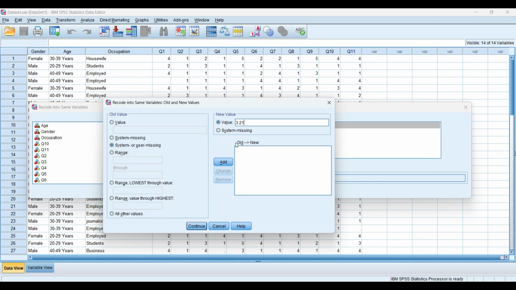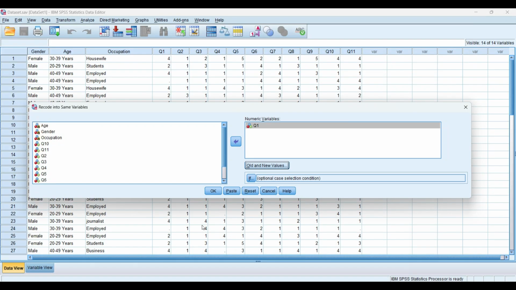So we edit this value. So we have successfully changed the missing value to 3.21, which was the mean of question 1. So we'll click on Continue. Click on OK.